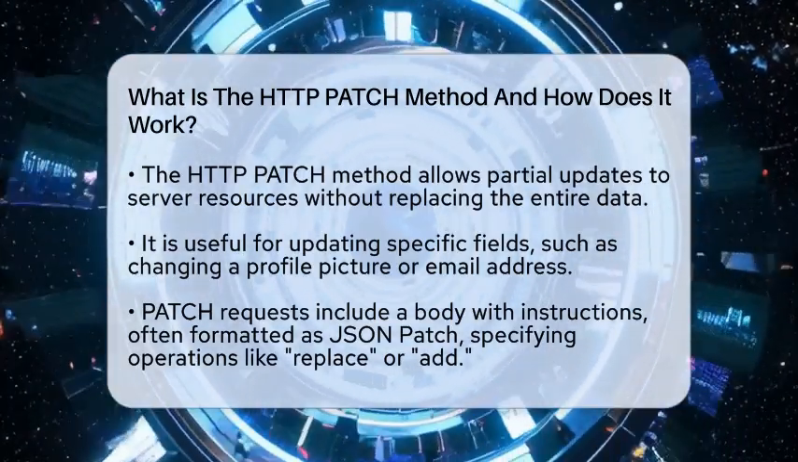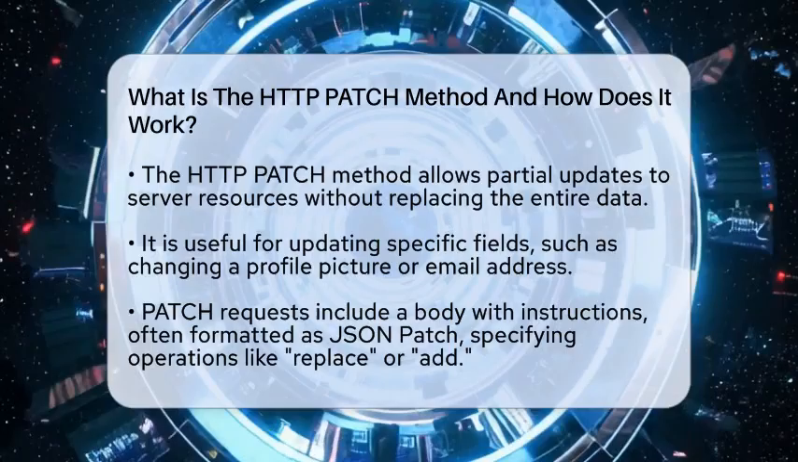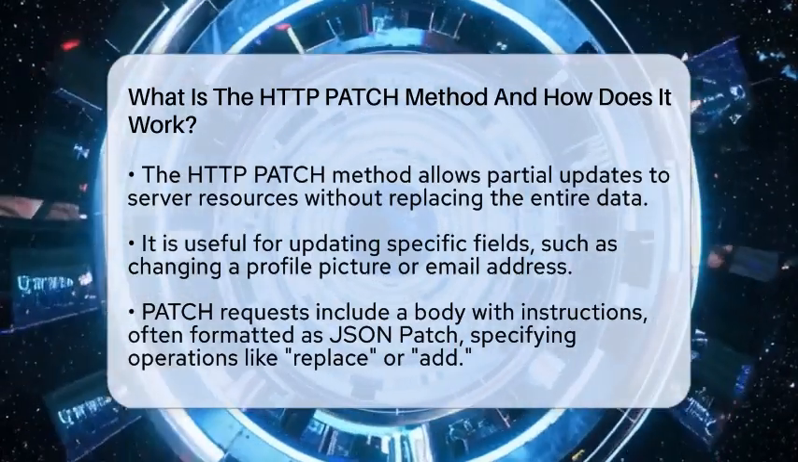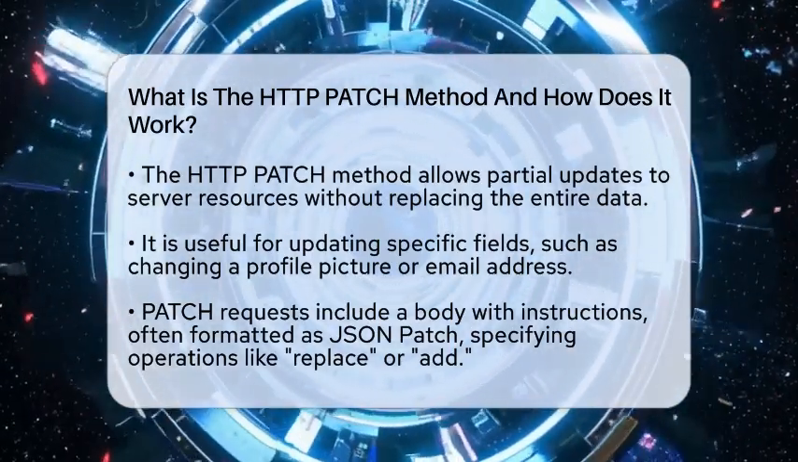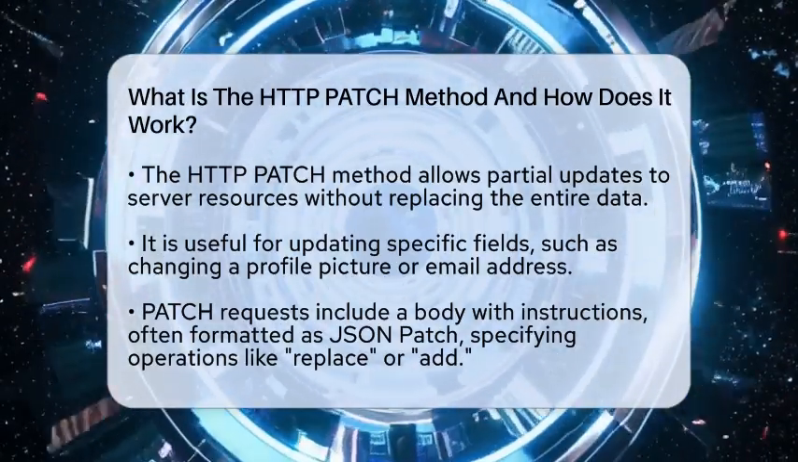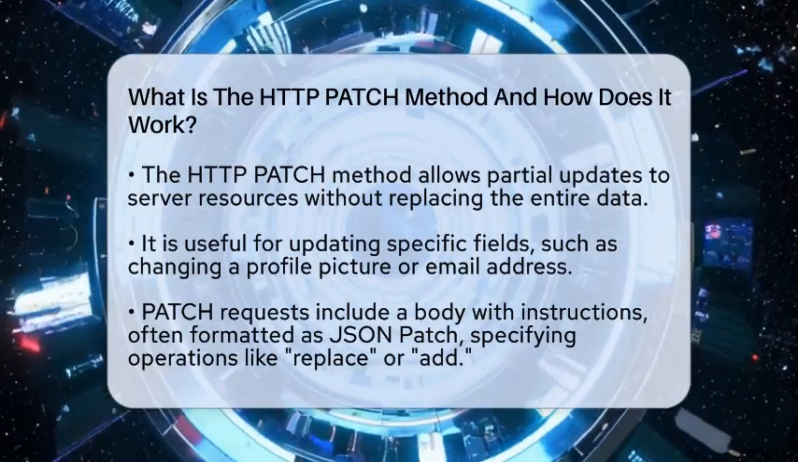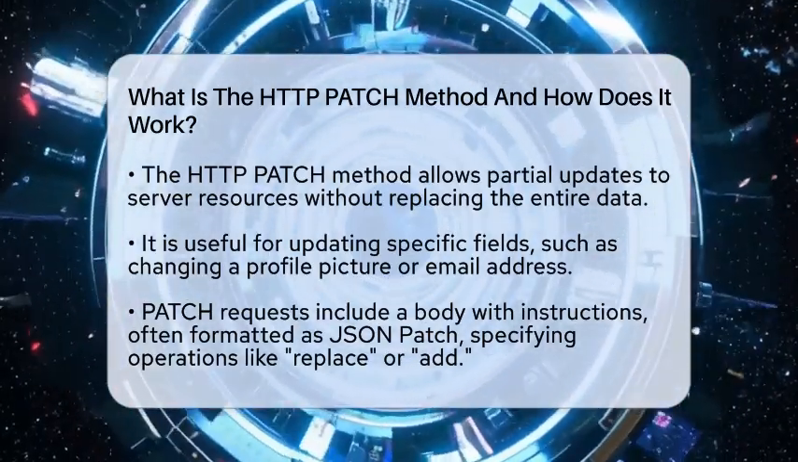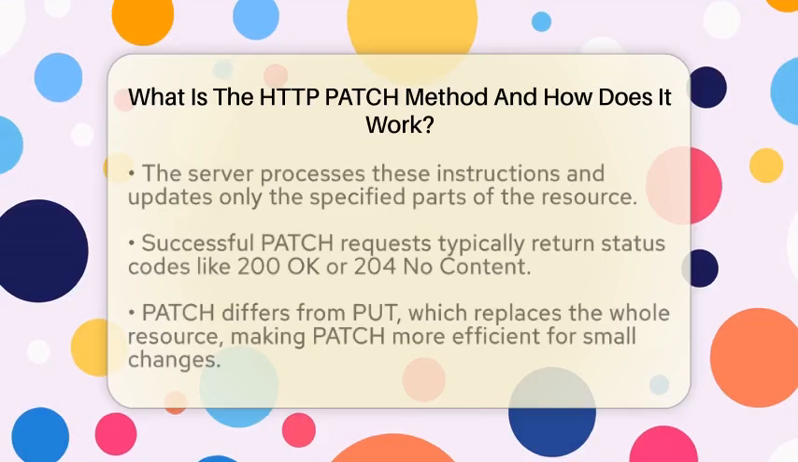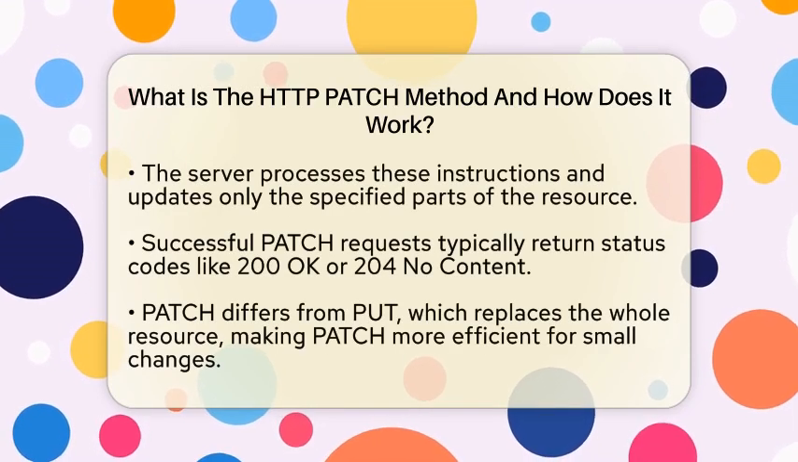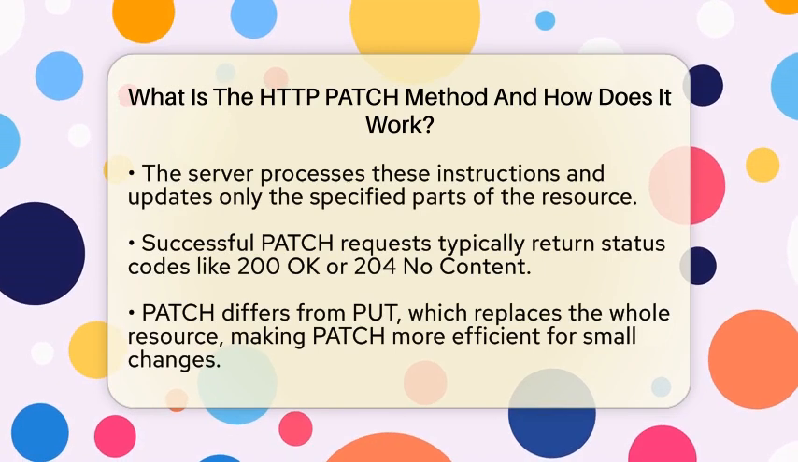The PATCH method is used to make partial updates to a resource on a server. Instead of replacing the whole thing like the PUT method does, PATCH only updates specific fields. This makes it faster and uses less bandwidth because you're only sending the changes, not the entire resource. For example, if you want to change your email address in a user profile, you send a PATCH request with just that new email. The server then updates only that part and leaves everything else untouched.